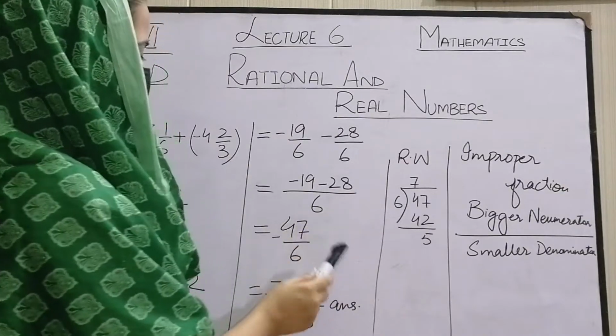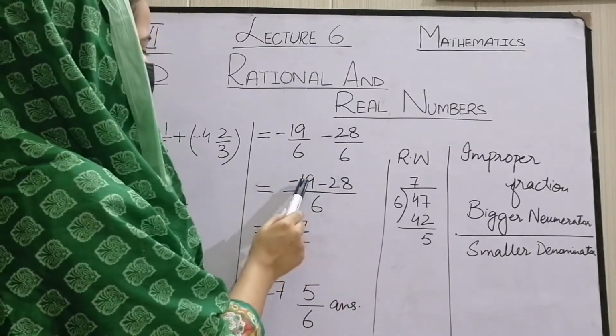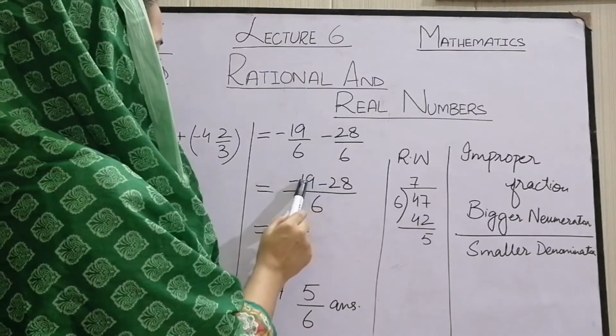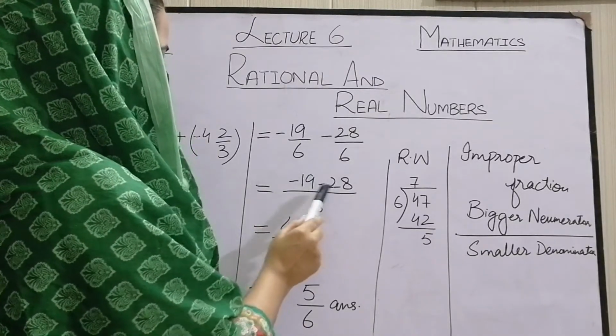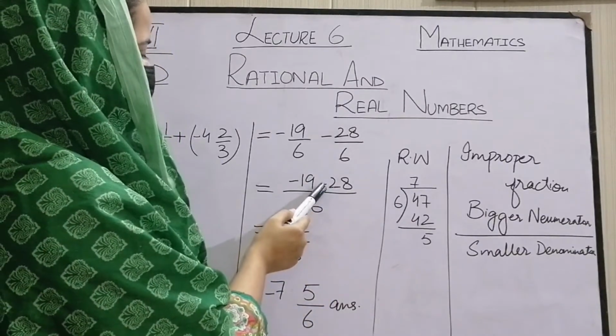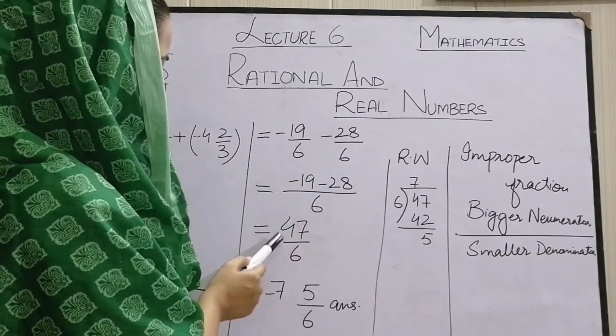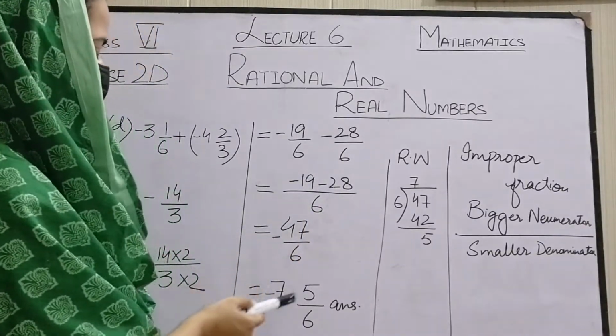Combine the denominator. Minus 19 minus 28. Both of these have same sign with them, so we will add these. 19 plus 28 is 47. 28 is the bigger number here, and 28 is with the negative sign, so 47 is also with the negative sign.